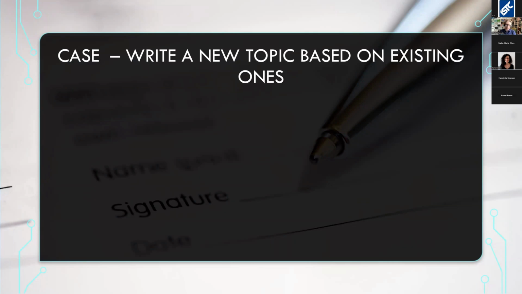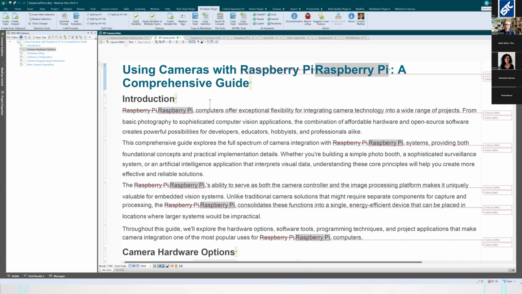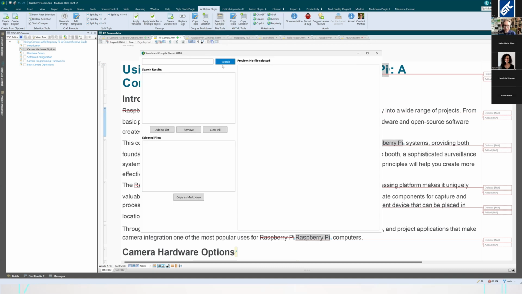Let's look at another case. How about writing a new topic based on what I currently have? There's a nifty little feature in the AI helper for this. I call it the search and compile. Not the best name, but it's sort of what it does.